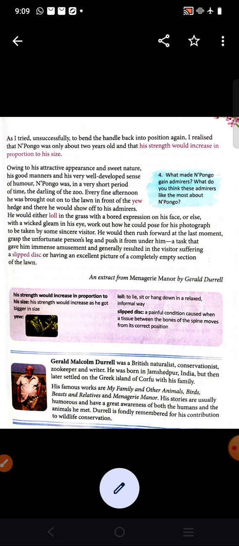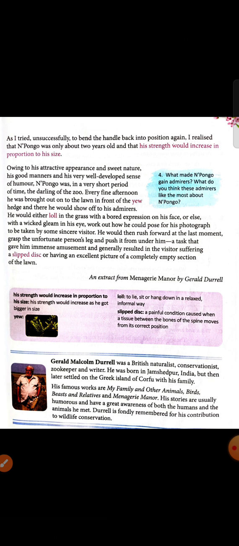But I realized that Pongo was only about 2 years old and that his strength would increase in proportion to his size. So how old is Pongo now? Only 2 years old. Suppose now he has less strength, right? When he grows, he will become a big animal, in big size.